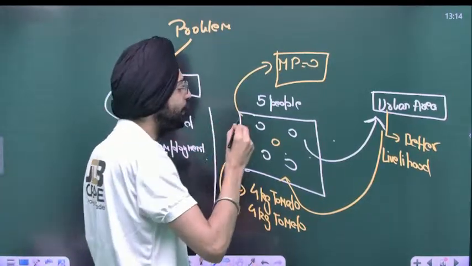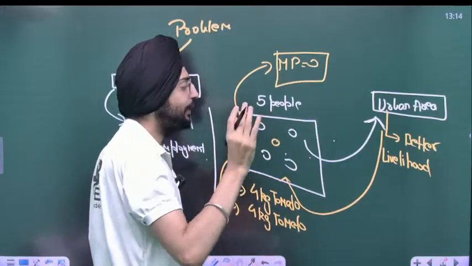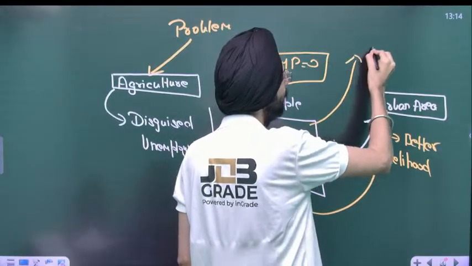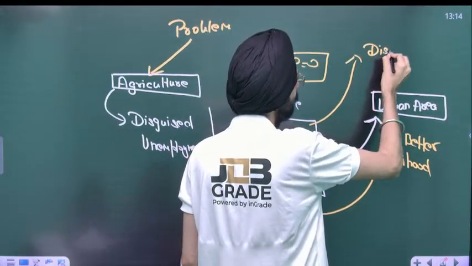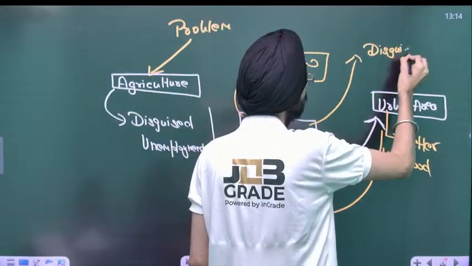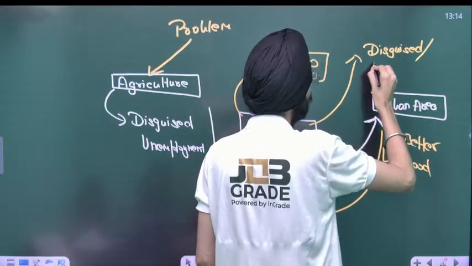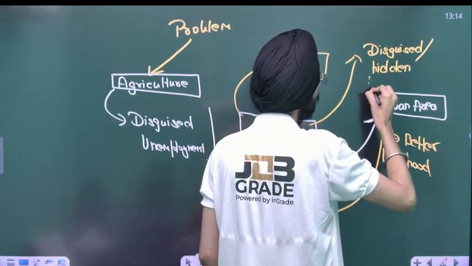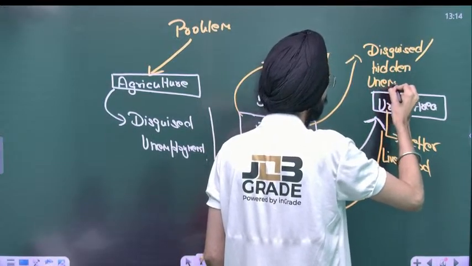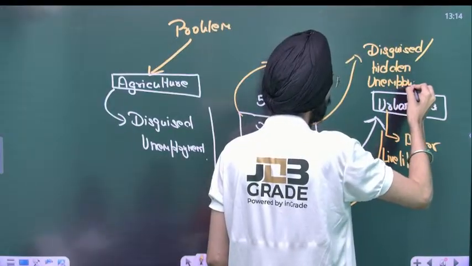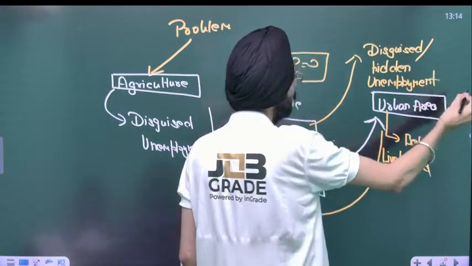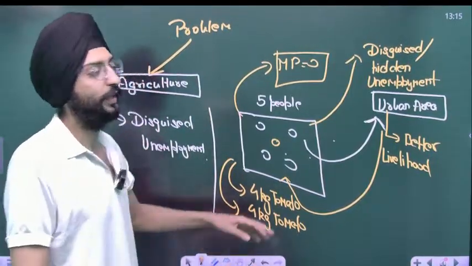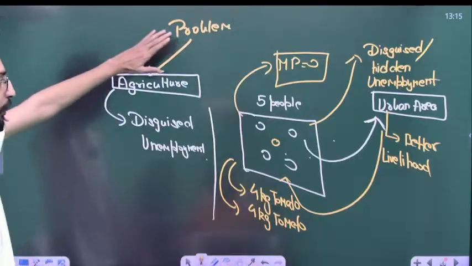So, though he seems to be working, the output is 0. That's nothing but disguised unemployment, or hidden unemployment. Disguised or hidden unemployment. I hope you get this point. That's easy, it's nothing that complicated.